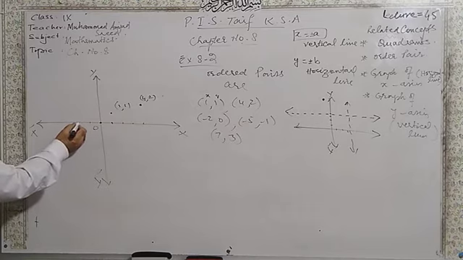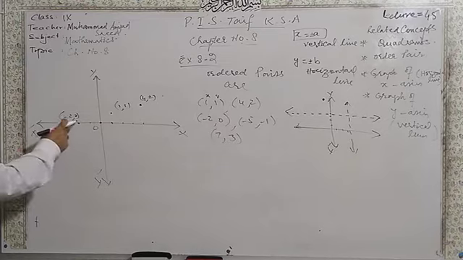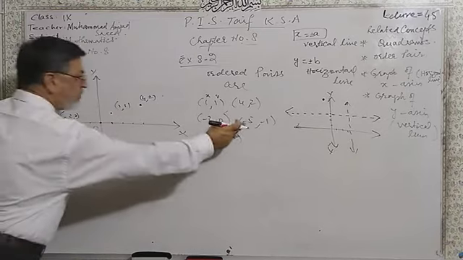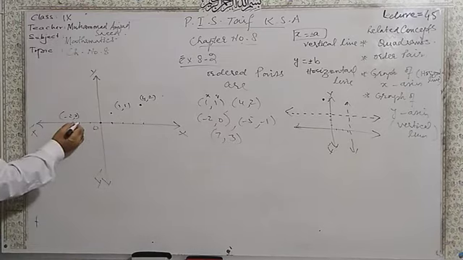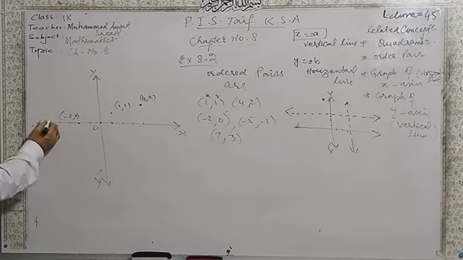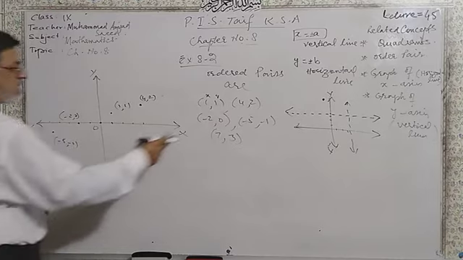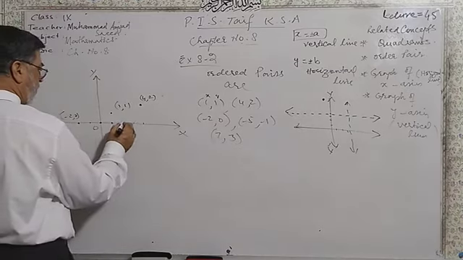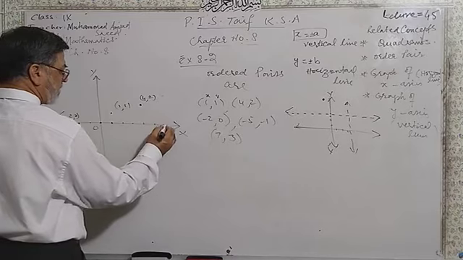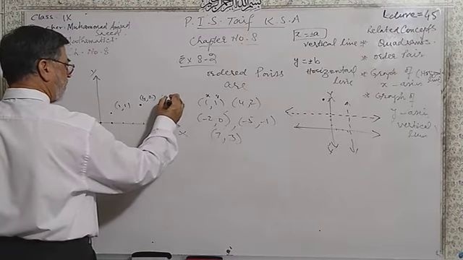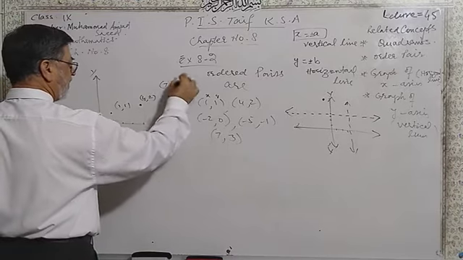Here is -1, -2. That is (-2, 0). Then (-5, -1): -1, -2, -3, -4, -5, and here is -1. That is (-5, -1). Here is (7, 3): 1, 2, 3, 4, 5, 6 and 7, and 1, 2 and 3. That is (7, 3).